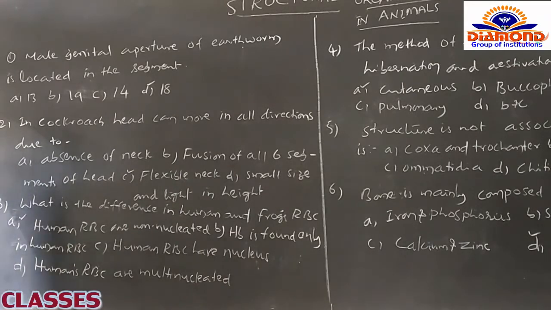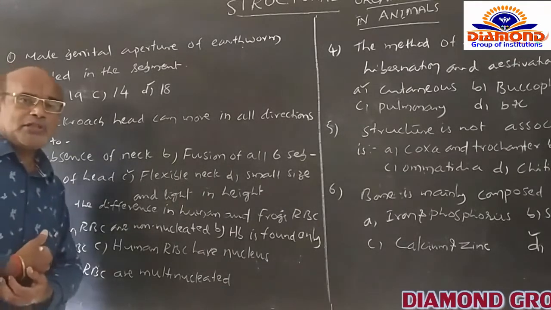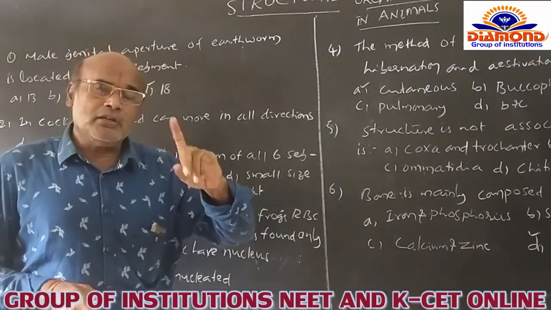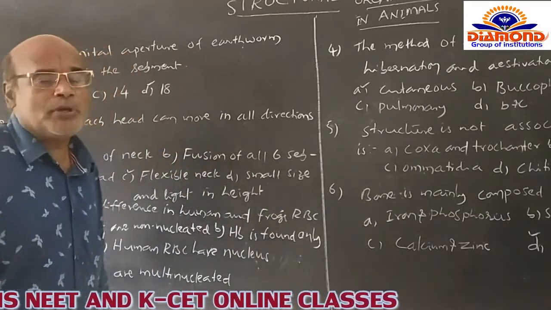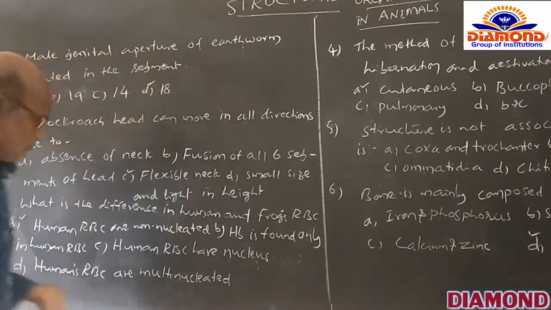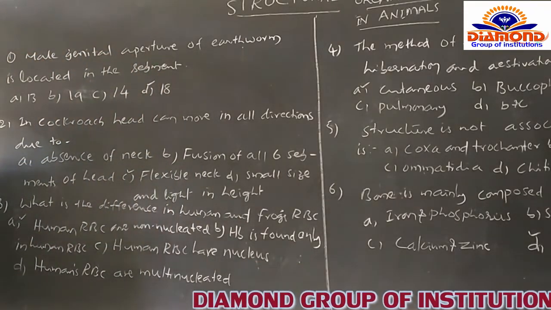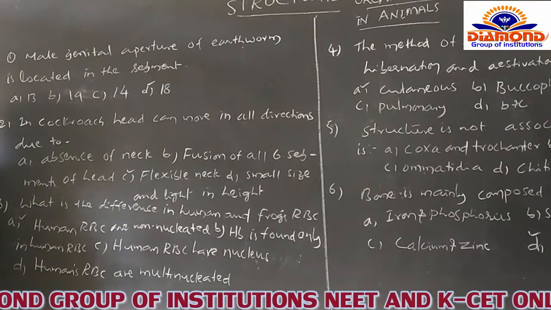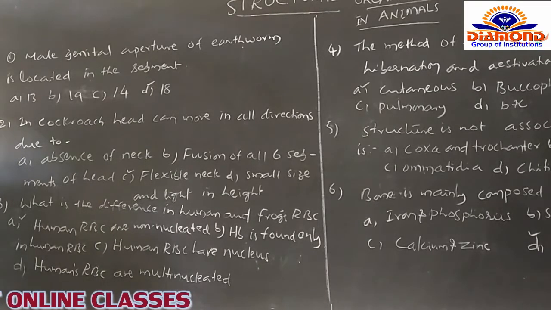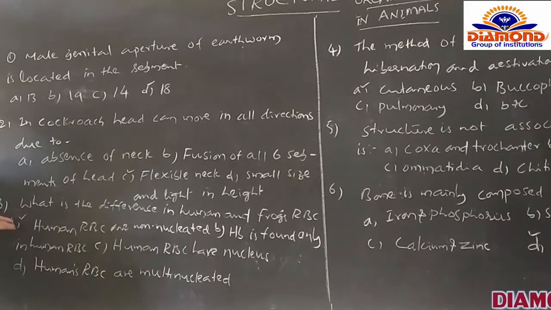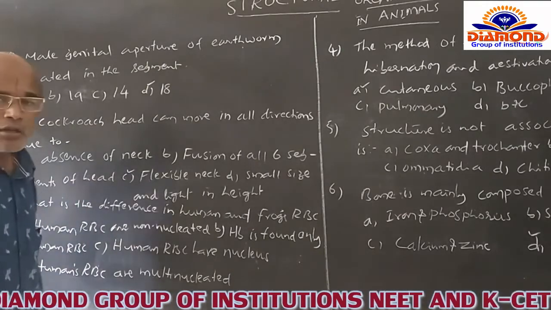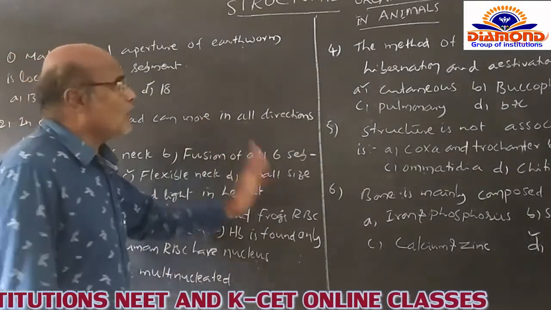And the C option, human RBC have a nucleus? No, there is no nucleus. That's why the RBC of the human being is enucleated when you compare it with the RBC of the frog, because the RBC of the frog naturally has a nucleus. And the option that human RBC are multinucleated: there is no nucleus, so human RBC are not at all in a multinucleated condition. Now, in this question the first option, A, human RBC are non-nucleated or enucleated, is correct.